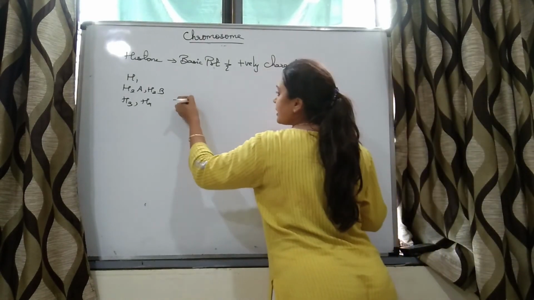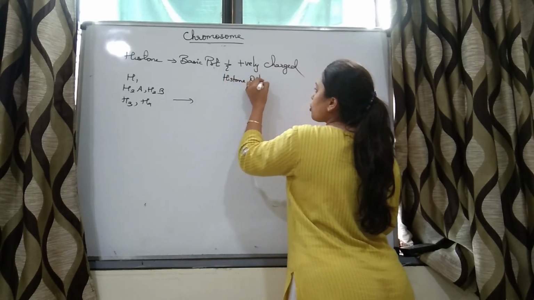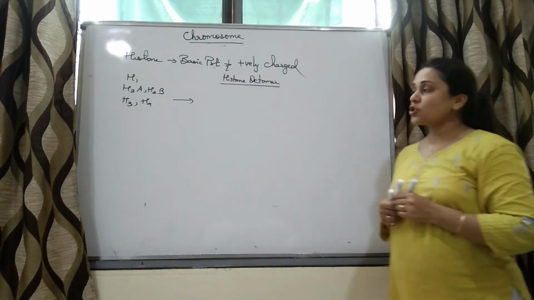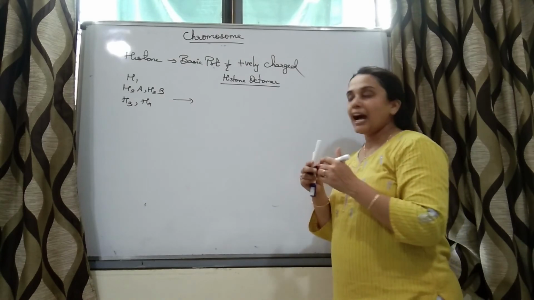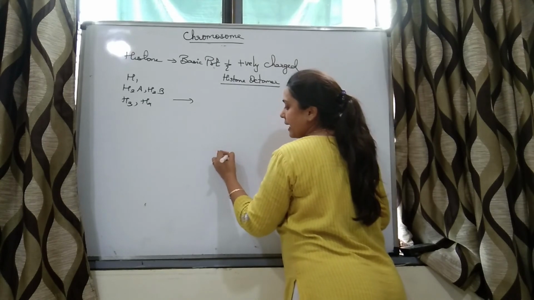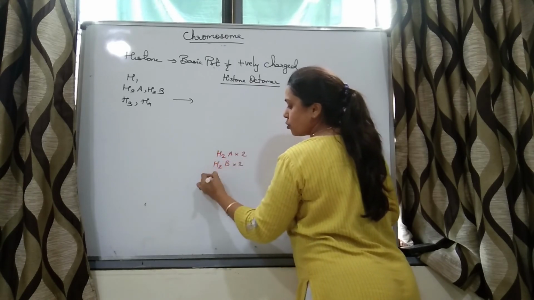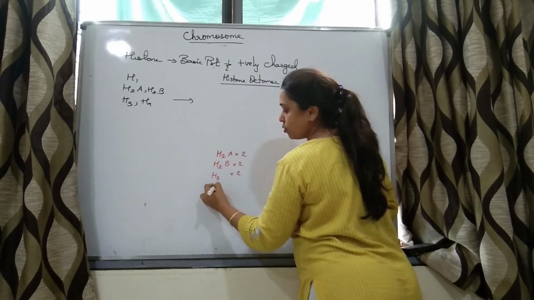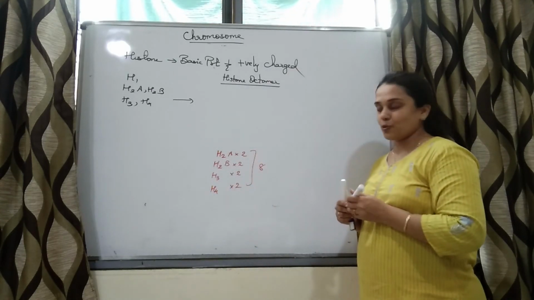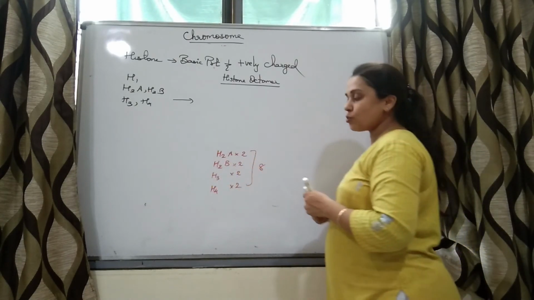We have also studied that first histone octamer is formed. Octo stands for 8. So 8 histone units will bind. How will they bind? What is this histone octamer made up of? H2A into 2, H2B into 2, H3 into 2, H4 into 2. So total 8 histone proteins are there. 2 H2A, 2 H2B, 2 H3 and 2 H4.